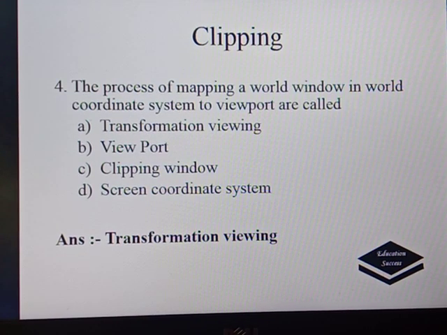Next question: the process of mapping a world window in the world coordinate system to a viewport is called transformation viewing, viewport, clipping window, or screen coordinate system. It is a very straightforward question. It is the definition of transformation viewing, that is, the process of mapping a world window into the viewport window.